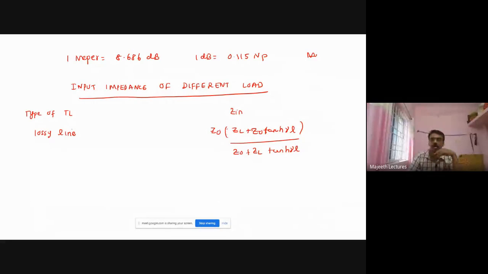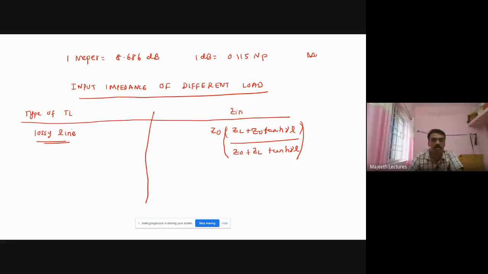So this is the input impedance of a lossy transmission line. So Zin is equal to Z naught into ZL plus Z naught tanh gamma L divided by Z naught plus ZL tanh gamma L, right?